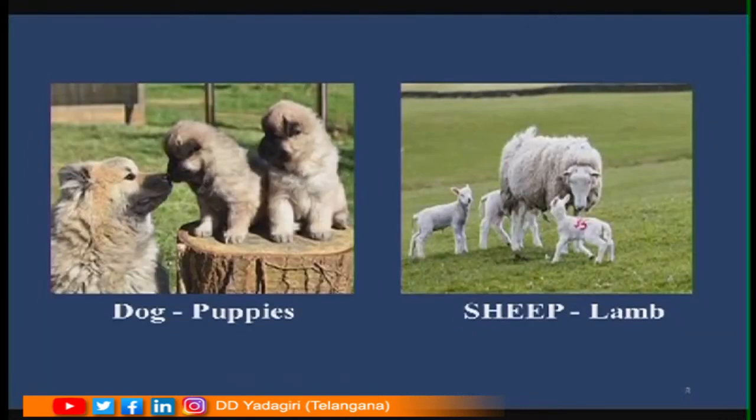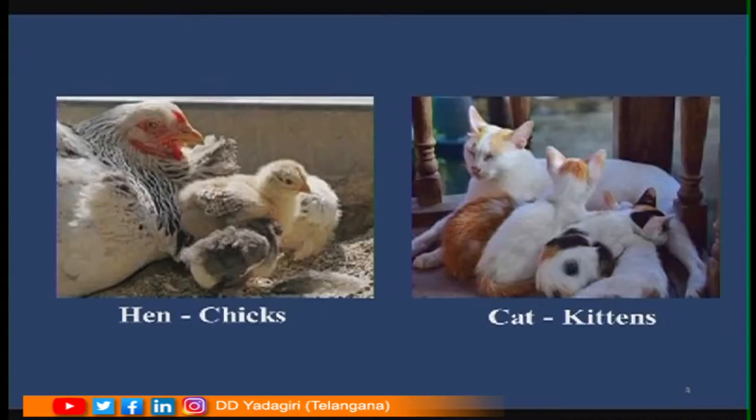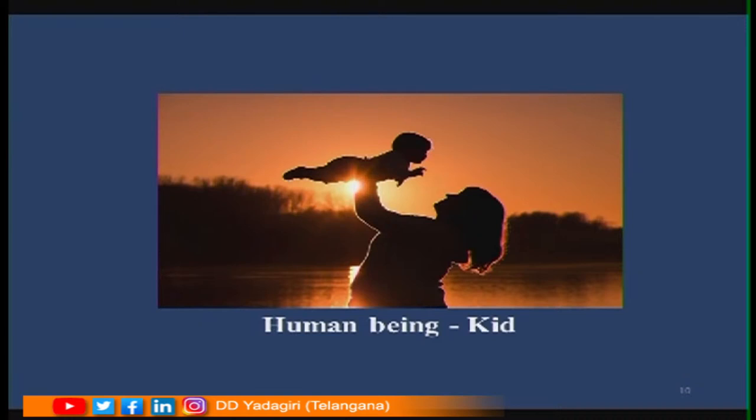Dogs give their young ones called puppies. Sheep give their young ones called lambs. A hen gives young ones called chicks. A cat gives young ones called kittens. And human beings give young ones called kids. So, all these are nothing but production of the same species. So, the ability of an organism to produce young ones of the same species is called reproduction. Hope you have understood, children.